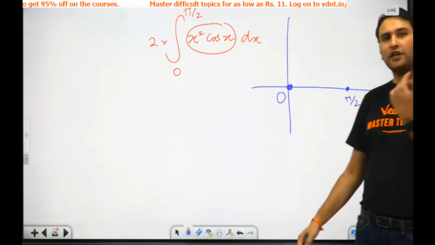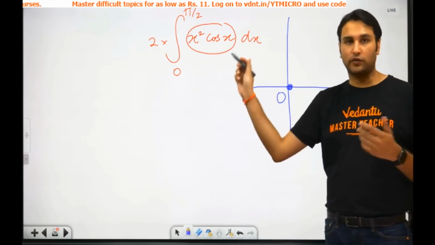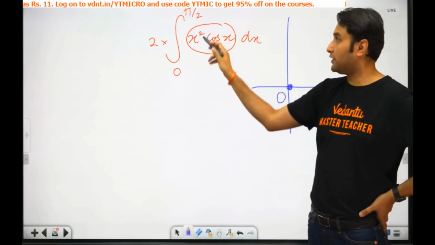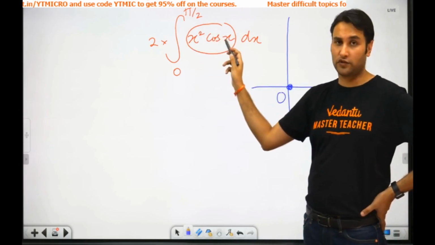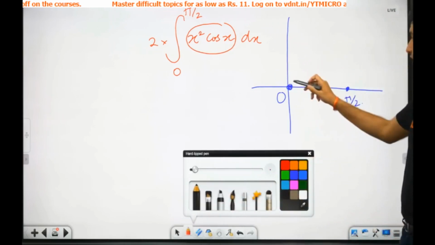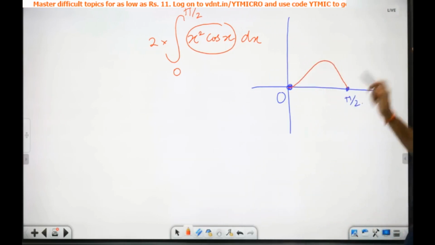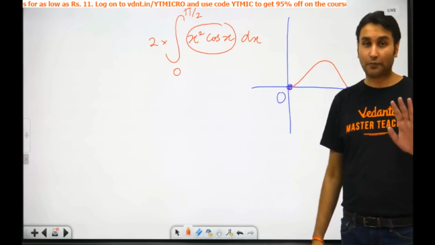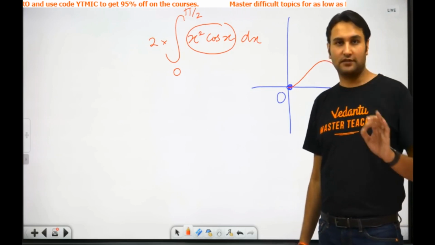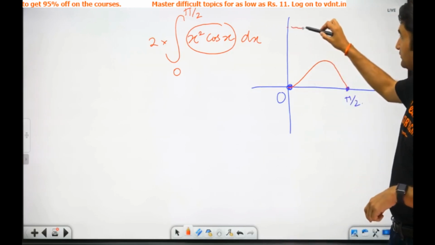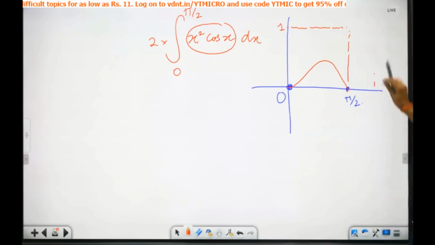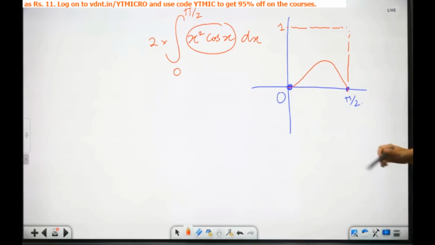Okay. In between, how will be the graph? It is a continuous graph. x square cos x is a continuous graph. And it is also positive. Between 0 and pi by 2, x square is positive and cos is also positive. So how will the graph be? What other option does it have but to go something like this? That's it. This is the approximate graph, not the accurate graph. What I'm trying to do here is deduce the options. Look carefully. This is 1.